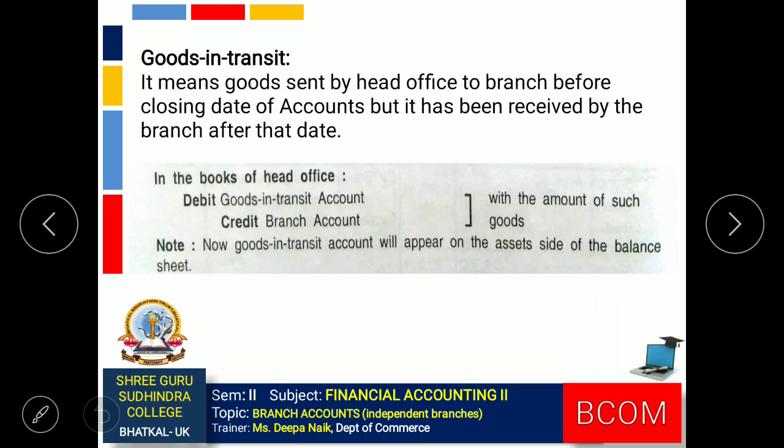Next one, goods in transit. It means goods sent by the head office before closing date of accounts, but it reaches the branch after the closing date of accounts. So same thing over here. Head office is recording the transaction, branch has not recorded the transaction. In that case, the journal entry will be goods in transit account debit to branch account.